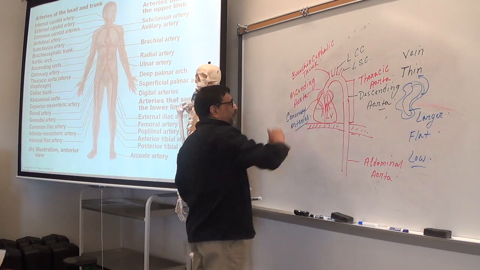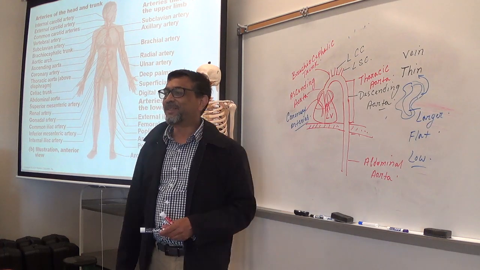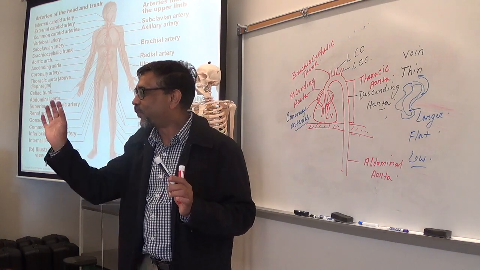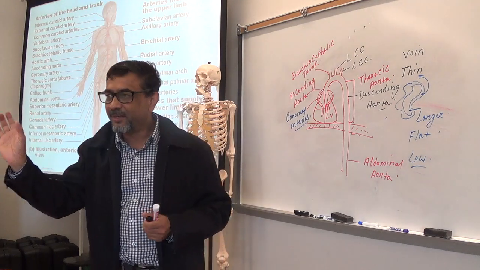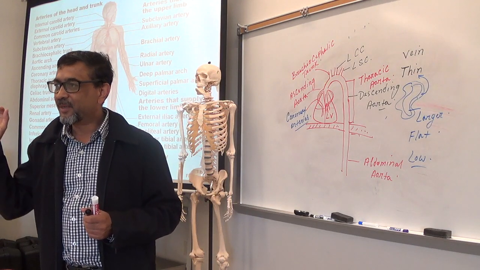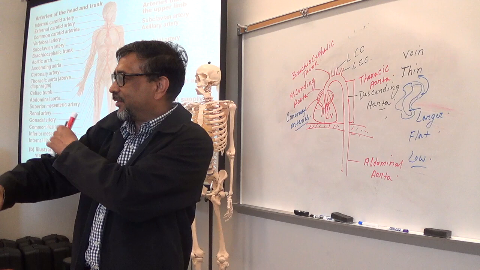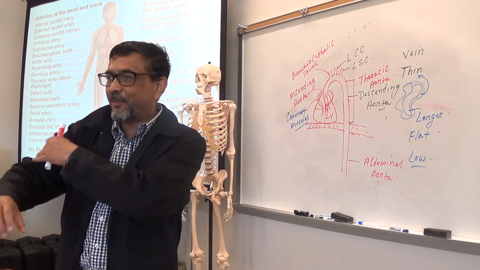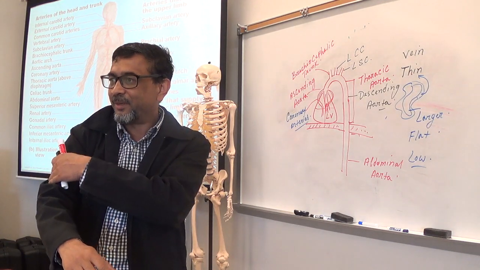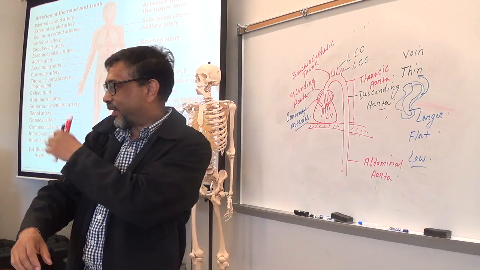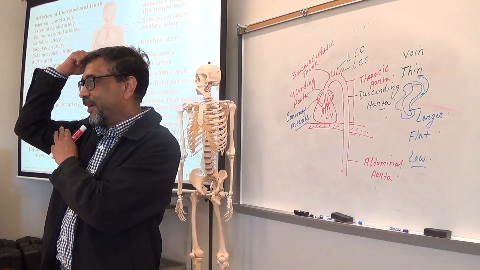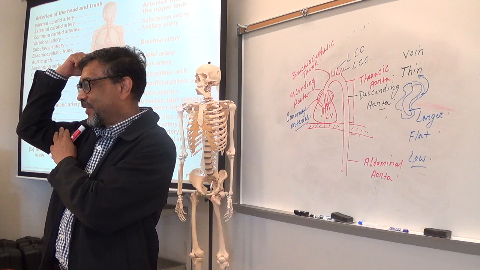Now you tell me, brachiocephalic, the name has two parts, right? Brachio and cephalic. Brachio means what? Arm. You remember the brachial part in ANP1? So, brachio. Cephalic means head.